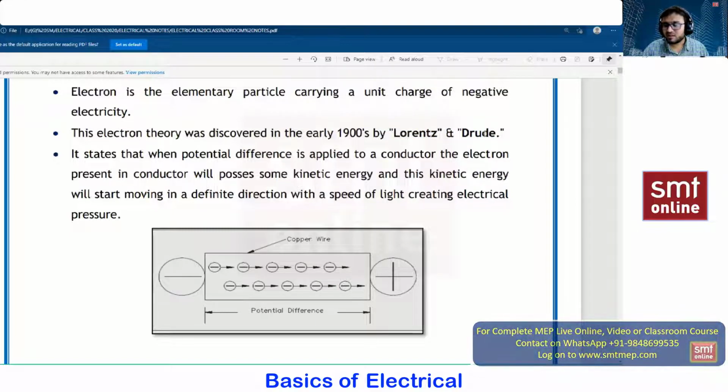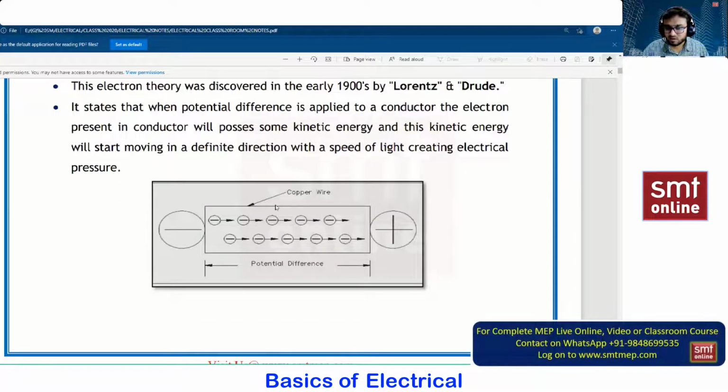So what does this theory mean? What actually has this theory given us? Like you can see here that this is a copper wire. The rectangular thing that you can see is actually a copper wire. When you keep this copper wire under an electron microscope, you are able to see the electrons. You can see millions of electrons, and these millions of electrons will be moving in non-uniform directions. Some electrons will go up, some electrons will go down, with non-uniform direction.